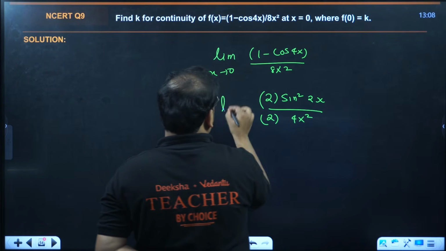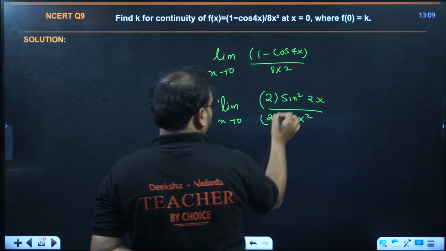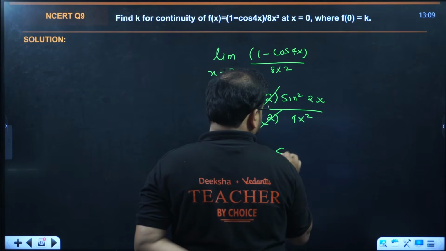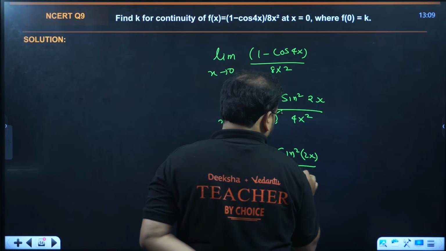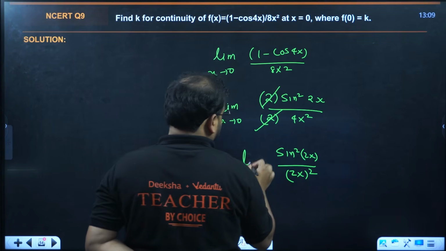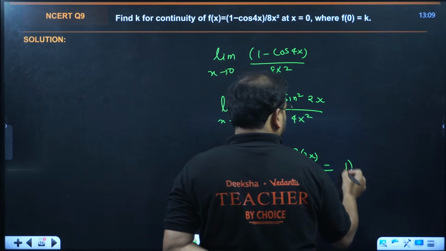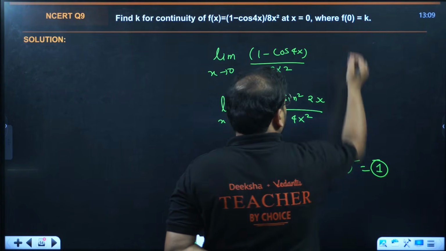Yeah, check this out. In that case it becomes what? This 2 and 2 cancel, and you'll have the value over here as sine square 2x over 2x the whole square, when limit x tends to 0. This answer is what? 1 square. Answer is what? 1. And this should be equal to what?